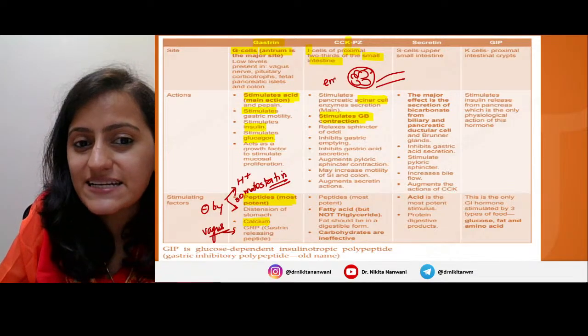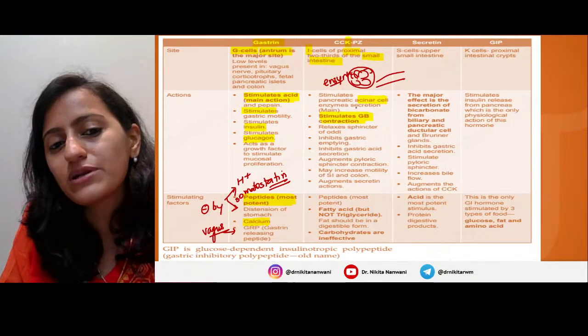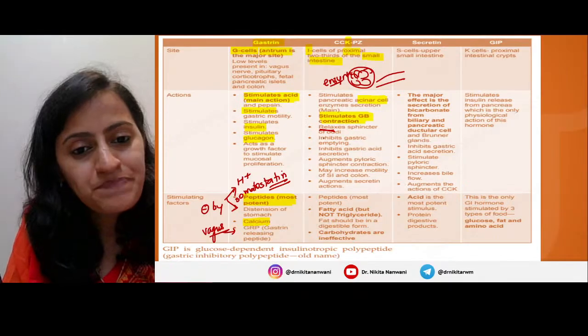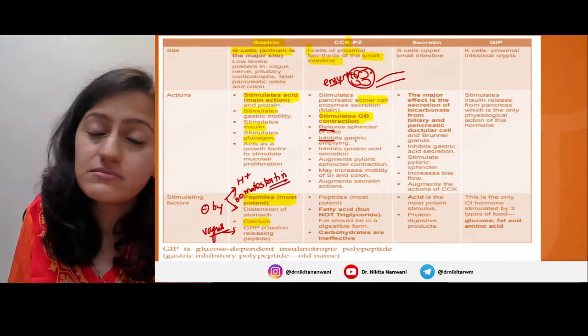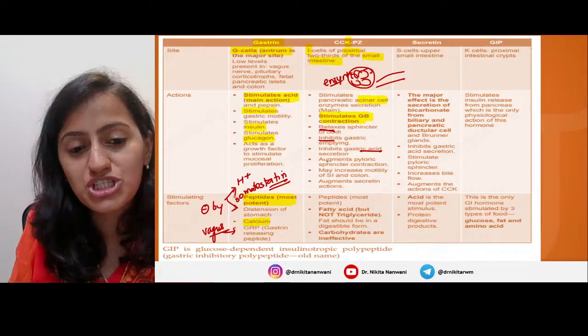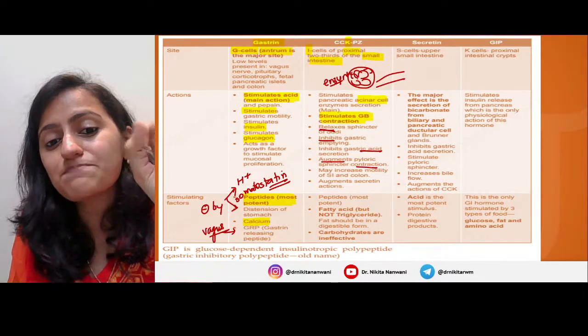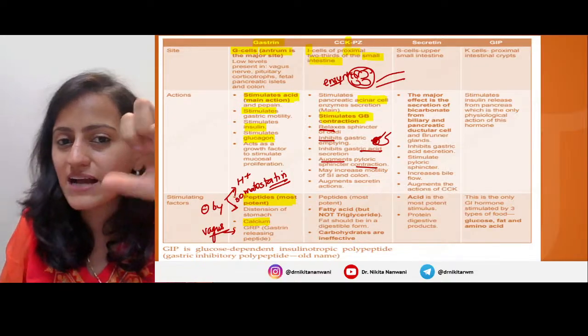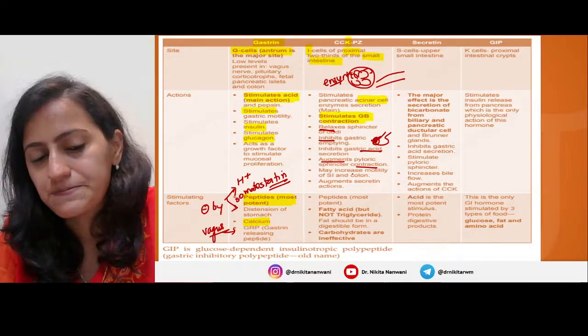The acini secrete the enzymes. These are stimulated by cholecystokinin. It relaxes the sphincter of Oddi. It inhibits the gastric emptying, both cholecystokinin and secretin. It inhibits the acid secretion. It contracts the pyloric sphincter, right? So you have the pyloric sphincter that needs to be contracted to inhibit the gastric emptying, all right?